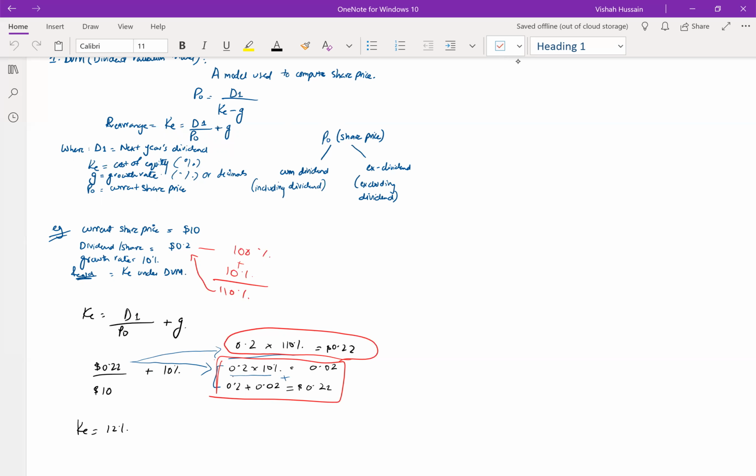So for that, you need to apply the growth rate on this year's dividend. So assuming that this year's dividend itself is 100% and you're adding a growth rate of 10% to it, the next year's dividend is going to be 110%. So you can directly multiply 0.2 into 110% to get next year's dividend. Or what you can do is multiply 0.2 into 10%, whatever amount you get, add that to current year's dividend, and you'll get next year's dividend. Then you can compute your KE by dividing and adding. You get KE that is 12%.